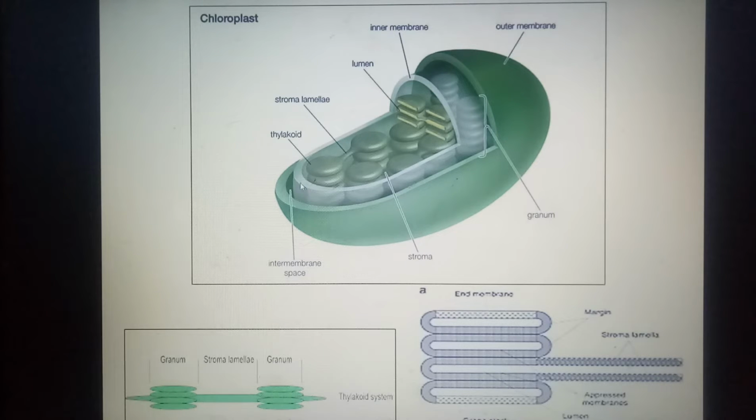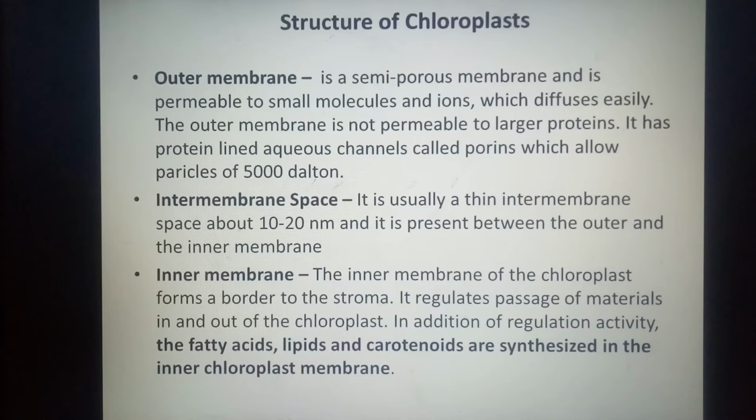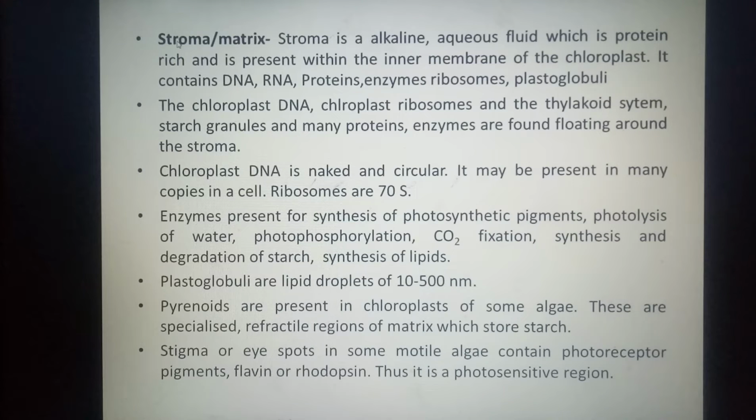The inner membrane is less permeable and it is more specialized, and only certain selected material can pass through it. In addition to regulating the kind of material that will pass in and out of the chloroplast, this internal membrane has a major role in regulation of activity. The fatty acids, lipids and carotenoids are synthesized in the inner chloroplast membrane. Then the next is the stroma.